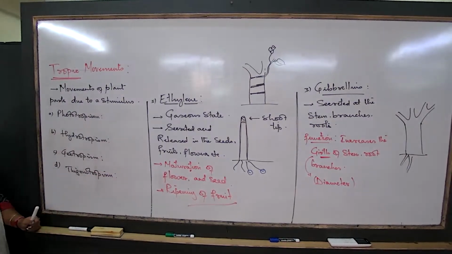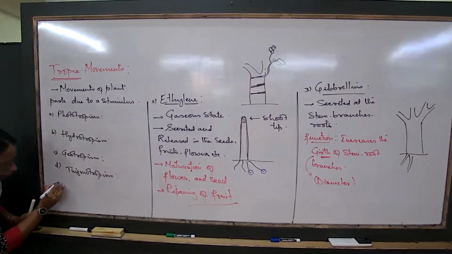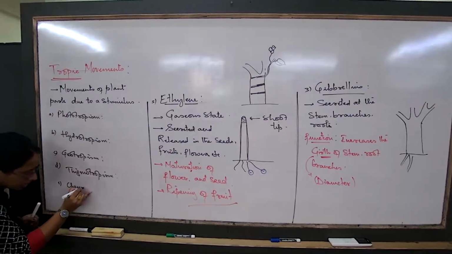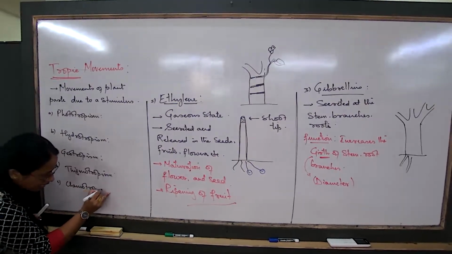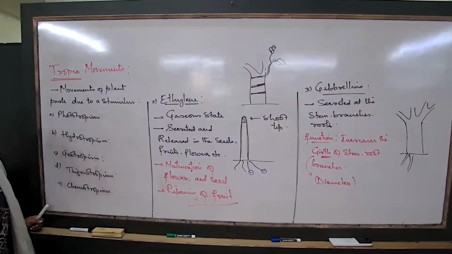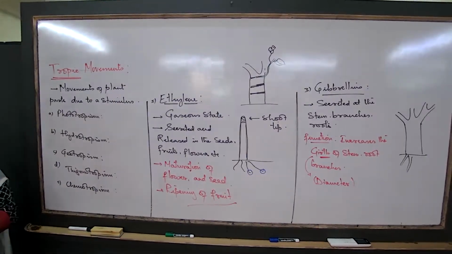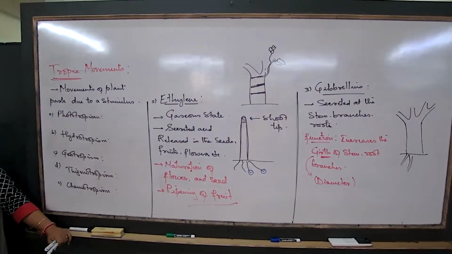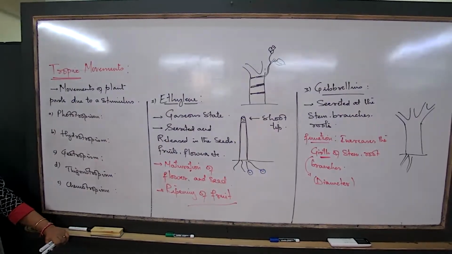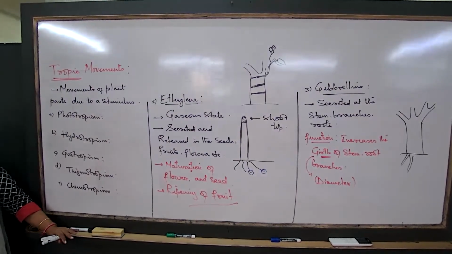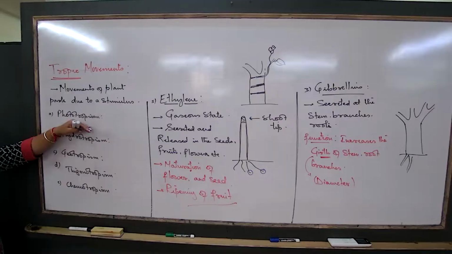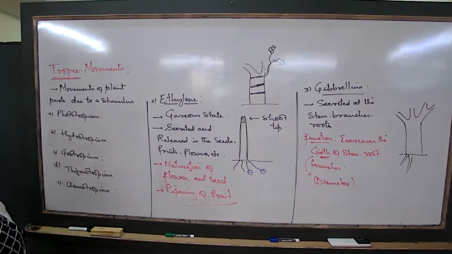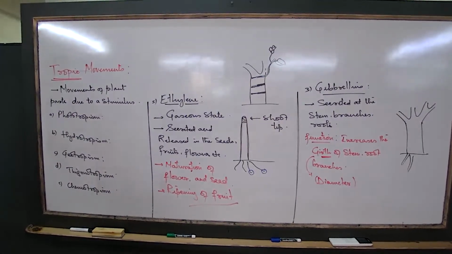So when we are talking about the major types of trophic movements, let us try to understand. Diagram-based questions from this part of the chapter are very common. In your NCERT book there are typical diagrams for each of these, so see that you go through all those diagrams properly. Let us talk about the first one, phototropism. Let me show you a very simple concept of phototropism.